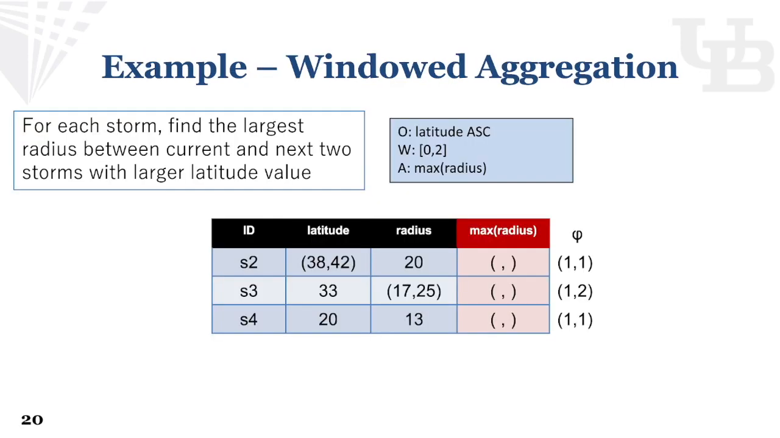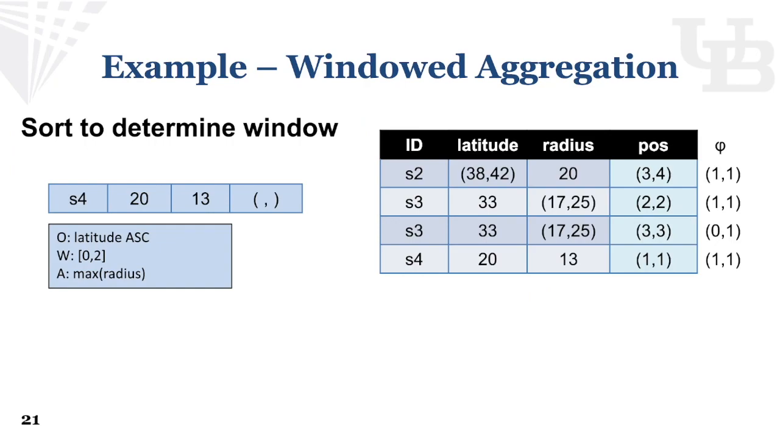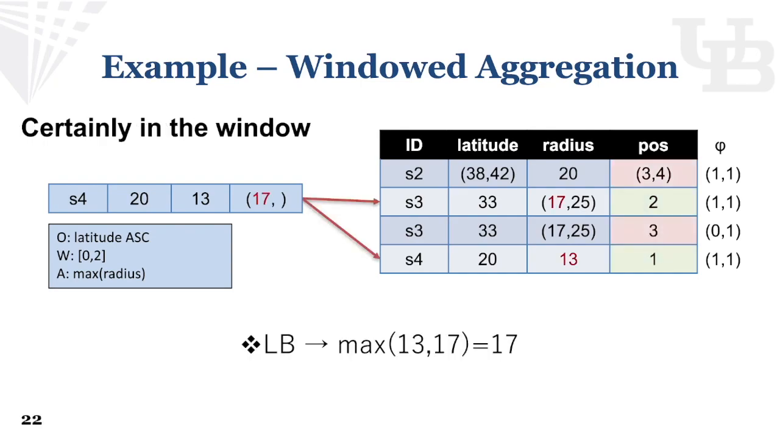Consider an example: try to find the largest radius between current and next two storms with larger latitude value for each tuple. Again, we ignore the selected guess value in the middle since it's deterministic. We demonstrate how to get the result for tuple S4. We first sort all tuples using our uncertain sort semantics, which adds a position column to the input AUDB. Then using the possible position between S4 and other tuples, we can reason about the window.